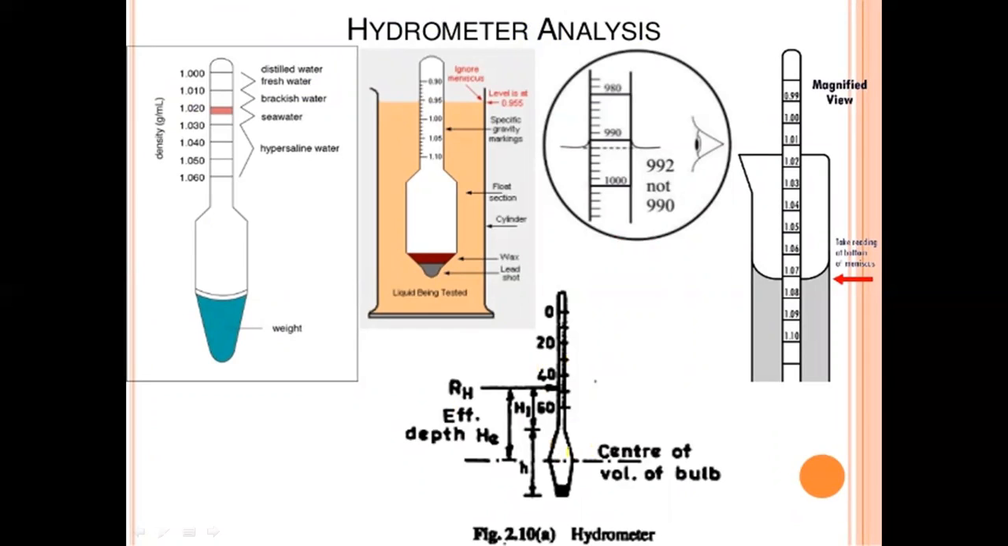So the figure, it is the weight, means soil density in gram per ml. So here distilled fresh water. Anyone taking distilled water or fresh water?